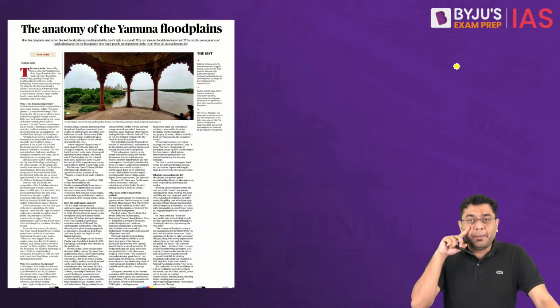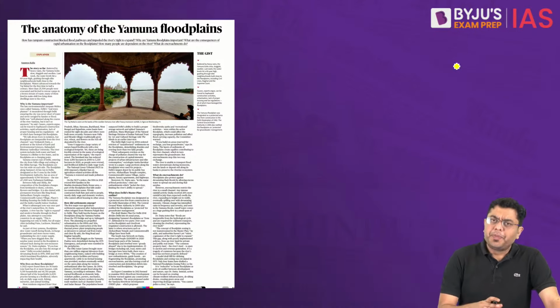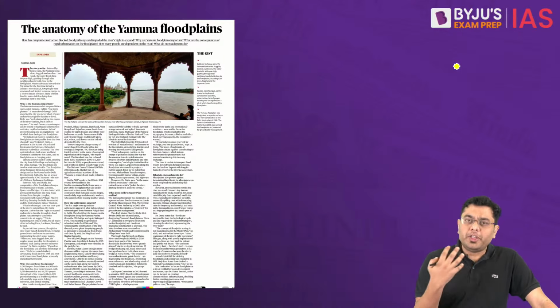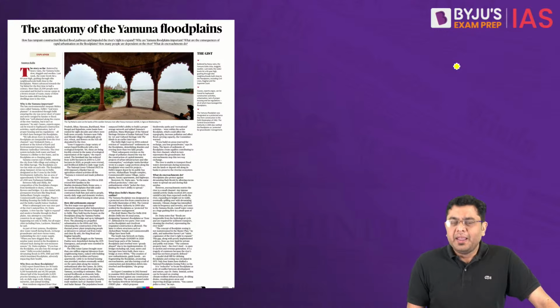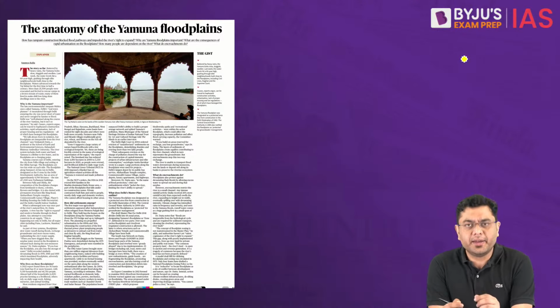Now, coming to the anatomy of the Yamuna floodplains. Here, this entire detailed explainer talks about the Yamuna floodplains and the problem of urban flooding. That is again a question which UPSC has been asking and is relevant in general for almost all the urban areas.